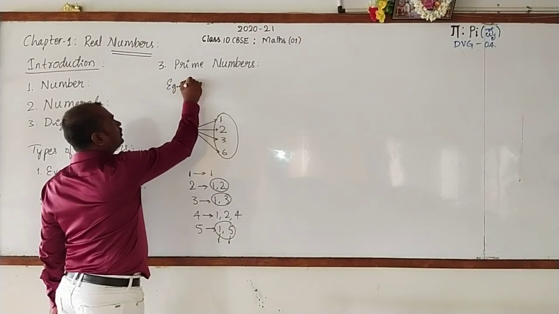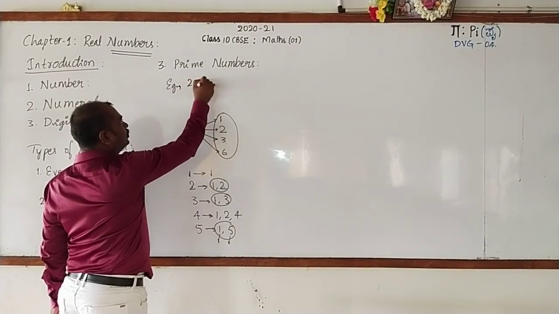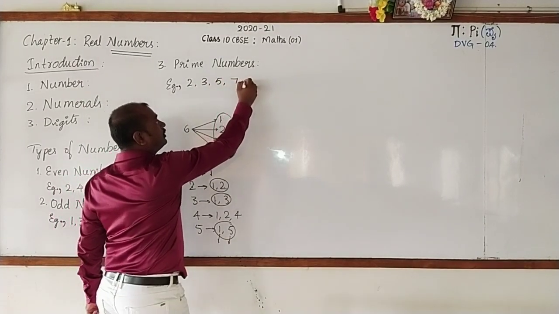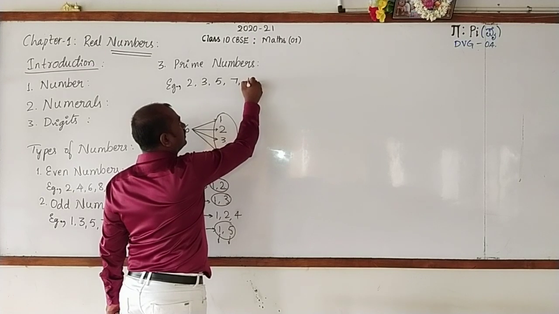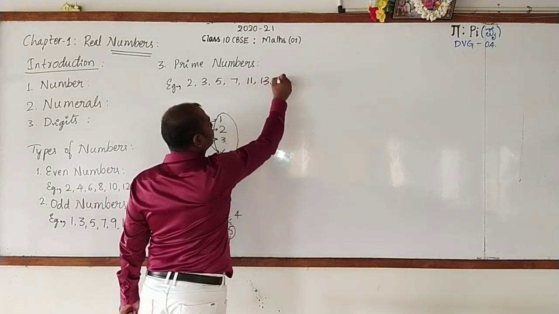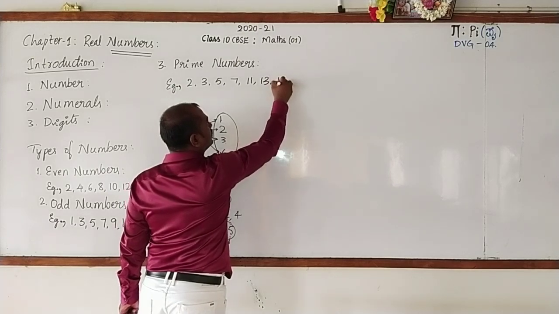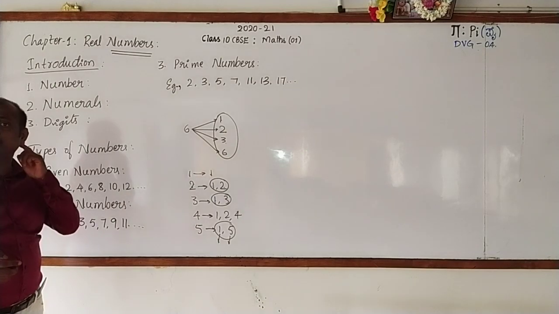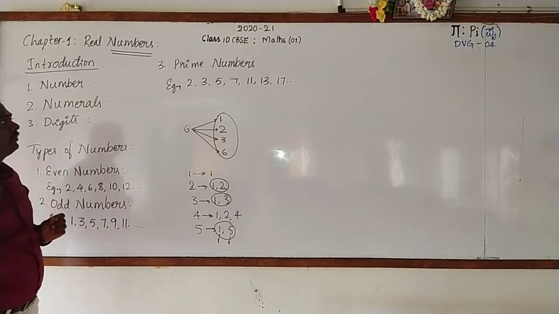Examples are 2, 3, 5, 7, 9 won't come, 11, 13, 15 won't come, 17 and so on. These are some of the prime numbers. Got it?